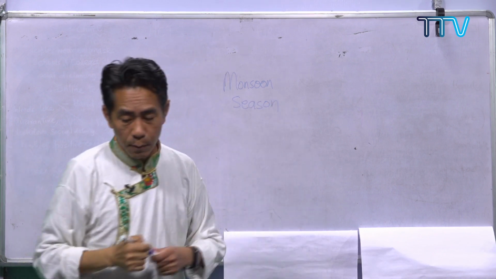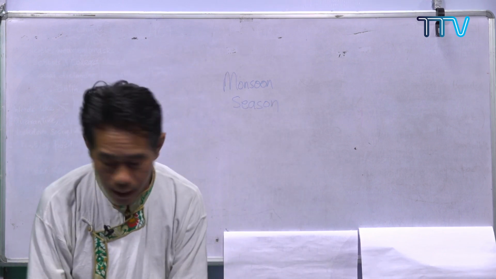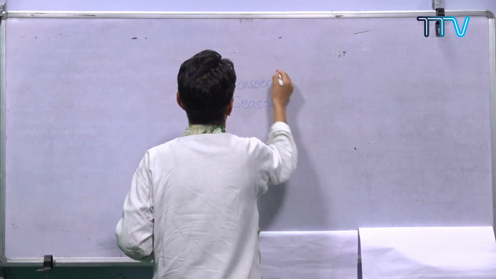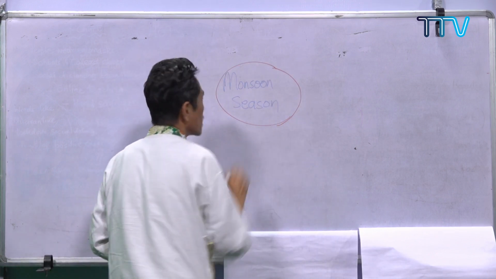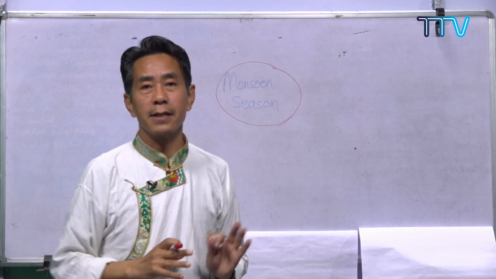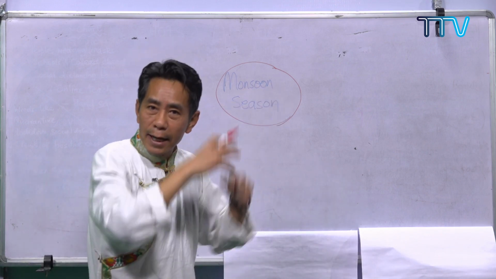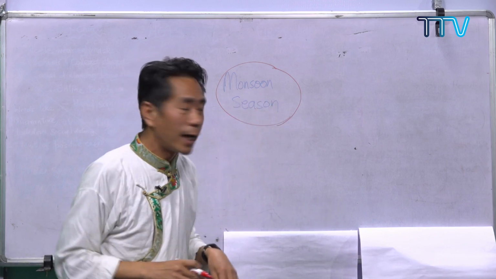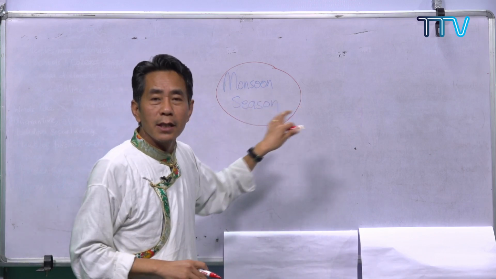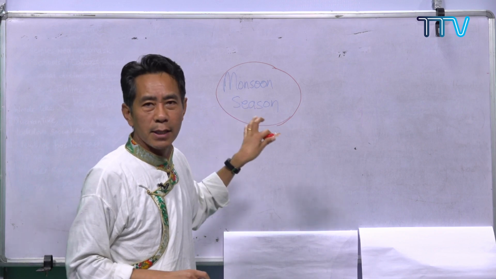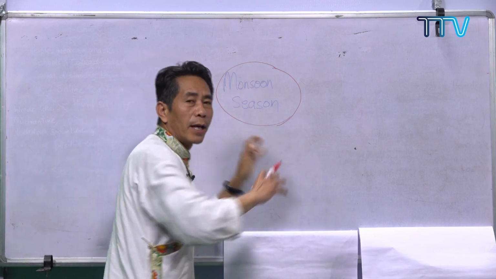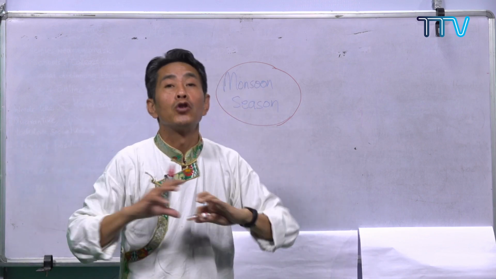This is monsoon season. So this is not a topic sentence. Now I'm just trying to use pre-writing. I'm just trying to collect all the ideas. So monsoon season is just a general topic. On that general topic, you can make different types of topic sentences.